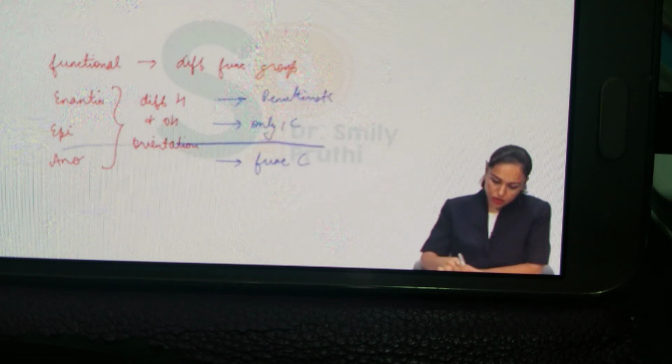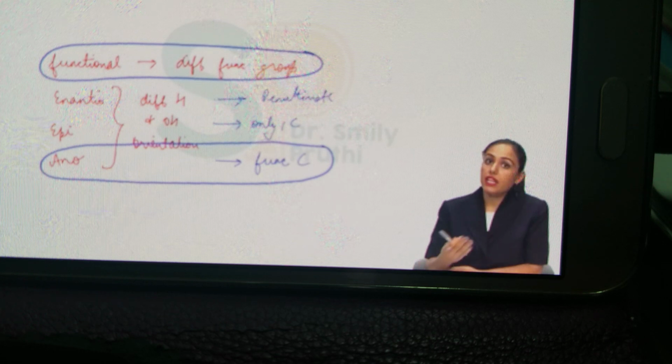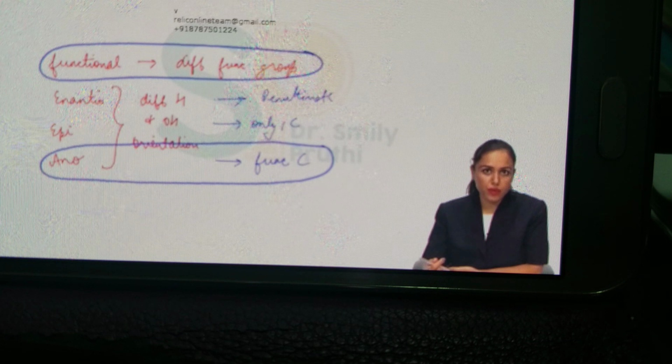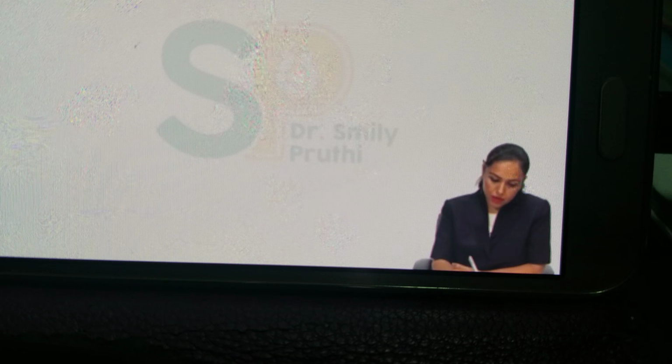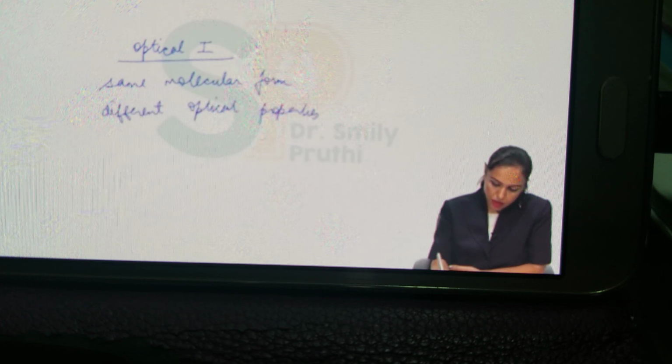Now can you distinguish between functional isomerism and anomerism? See, in functional isomerism, there is different functional group. But in case of anomerism, there is different H and OH orientation around the functional carbon, right? So we're done with structural. Now the next one is optical. In optical isomerism, again, the molecular formula is the same, but different optical properties. Now these isomers will be having different optical properties, that is, they can rotate the plane polarized light.